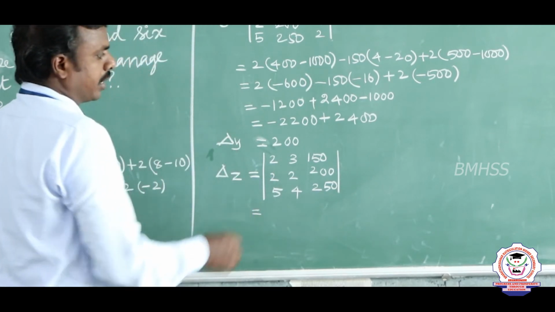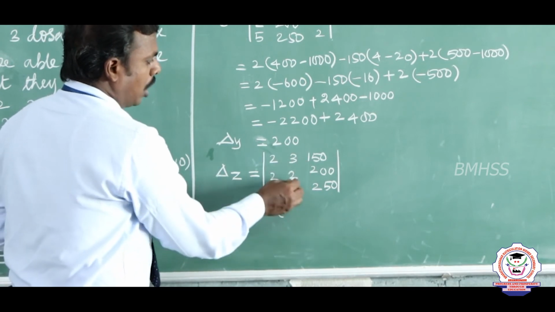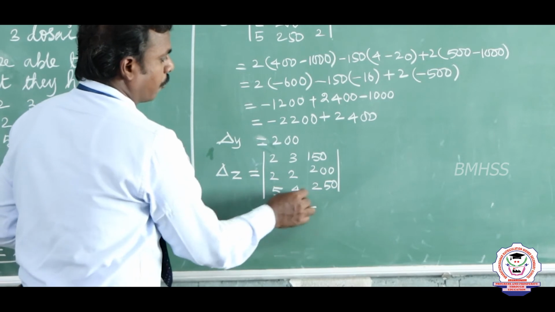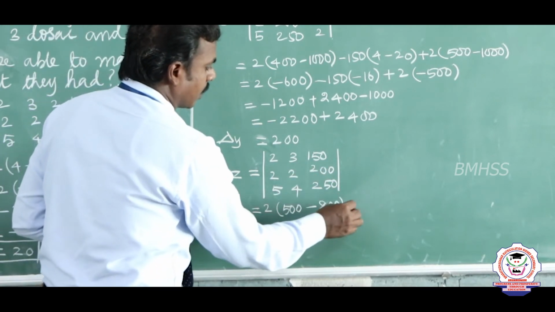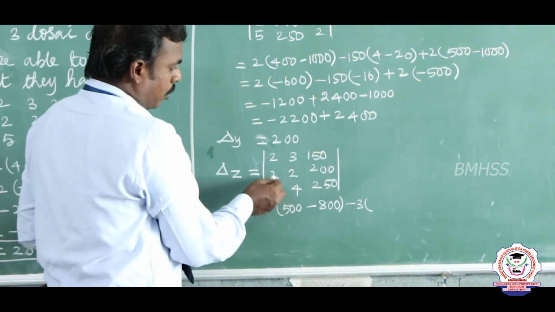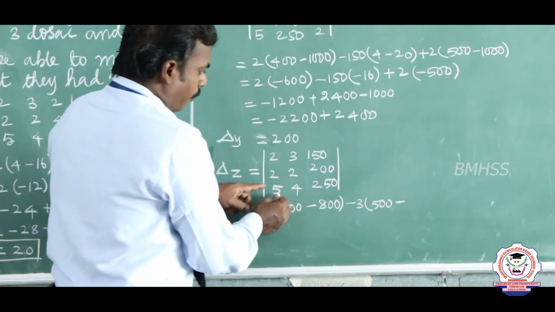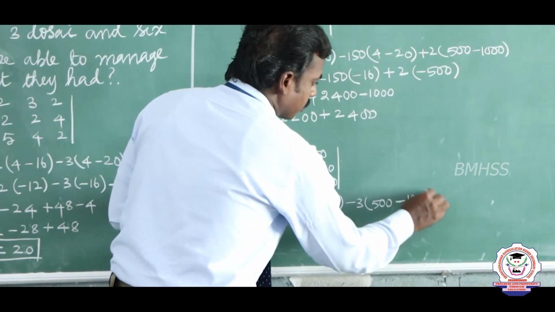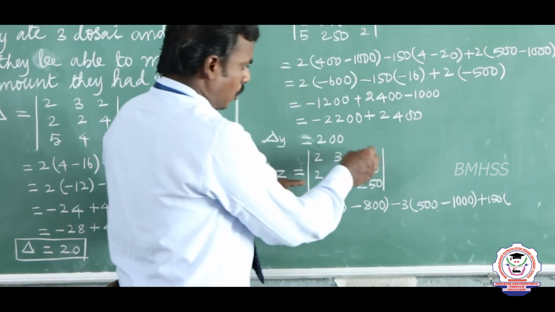I am going to determine this along R1. If you consider the first element, omit the first row and first column. 2 into 250 is what? That is 500. Minus 4 into 200, so there is 800. Minus 3. Now omit the first row and the second column. 2 into 250, that is 500. Minus 5 into 200, that is 1000. Last element plus 150. Now omit the first row and the third column.